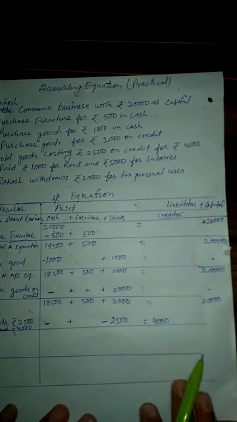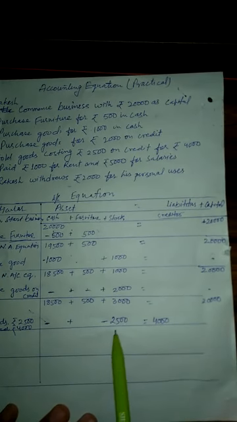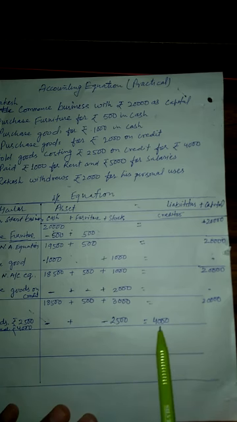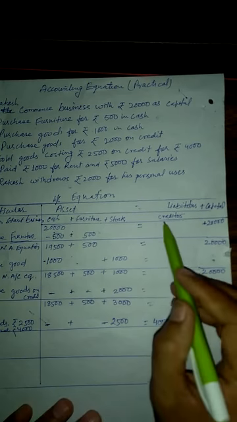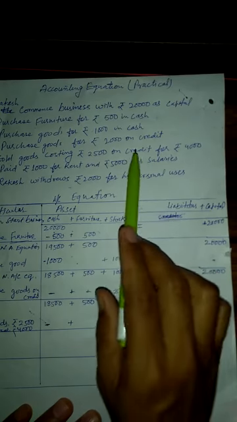But you are seeing that these two are not equal. Here the amount will get reduced by 2,500. Here the amount will increase by 4,000. Sorry, debtors. It is not a creditor. This one is a debtor on credit.